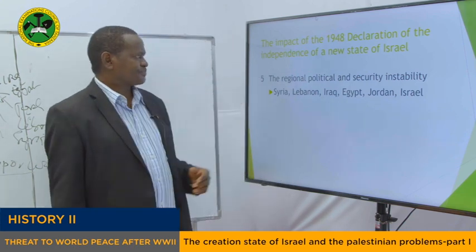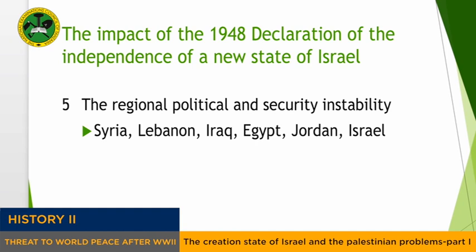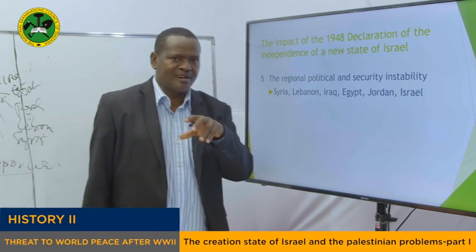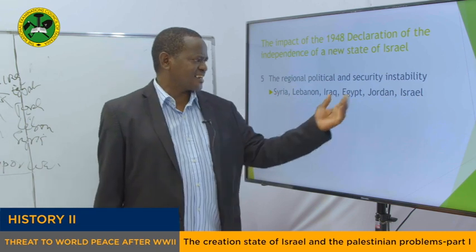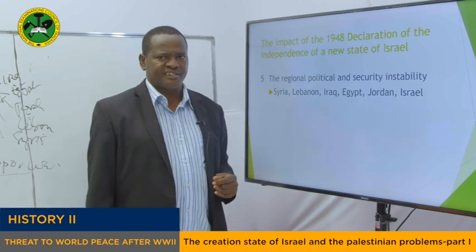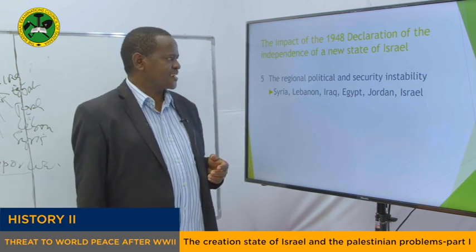My dear students, let's now go to another impact of the Declaration of Independence of the new State of Israel. Another impact here, my dear students, is regional political and security instability in that region. For instance, in Lebanon, my dear students, there was no peace. In Syria, in Iraq, in Egypt, in Jordan, in Israel itself, there is no peace in that region. There has been only war since then until today as we speak.